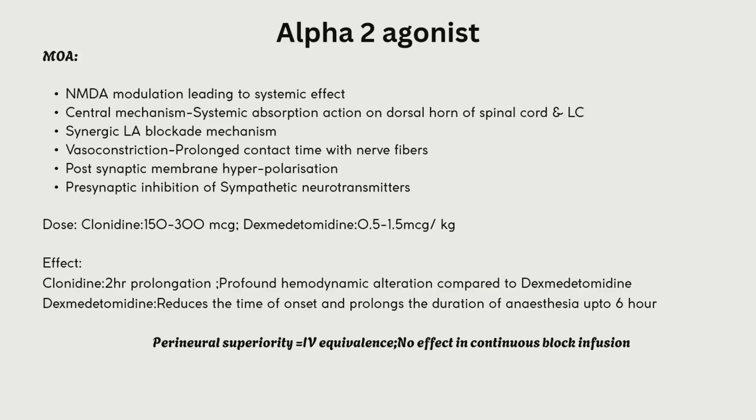Mainly two agents are used, one is clonidine and the other is dexmedetomidine. Clonidine at a dose of 150 to 300 mics and dexmed at a dose of 0.5 to 1.5 microgram per kilogram. We can use it either perineurally or intravenously. Both have similar efficacy, but the main disadvantages, whether perineural or intravenous, are sedation, bradycardia and hypotension.